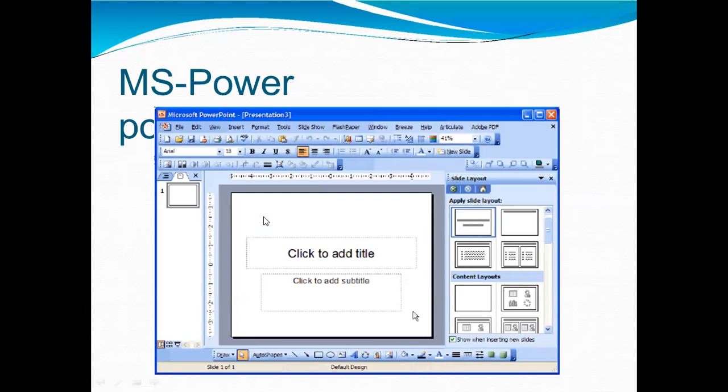Now next is the insert option. Here is the insert option. In this insert option, you can choose clip art, video, audio, tables, photographs, media clips, graphs, etc. Under the insert category, multiple options are available where one can choose what feature they want to insert in their presentation. This may include images, audio, video, header, footer, symbols, and shapes, etc.